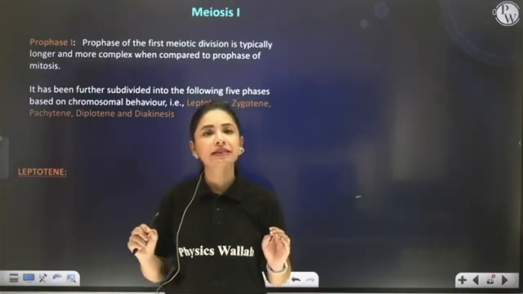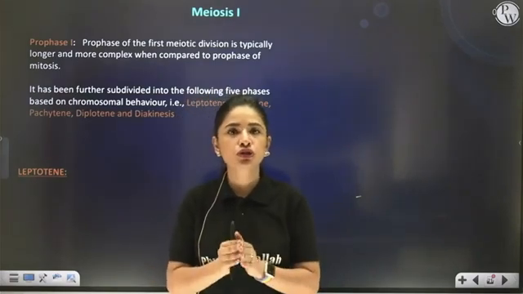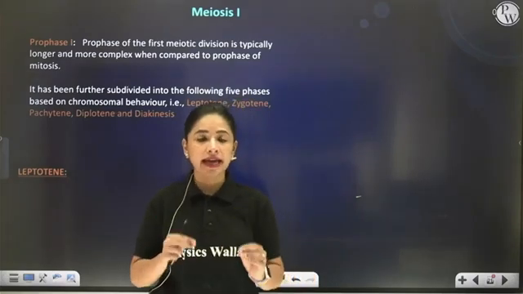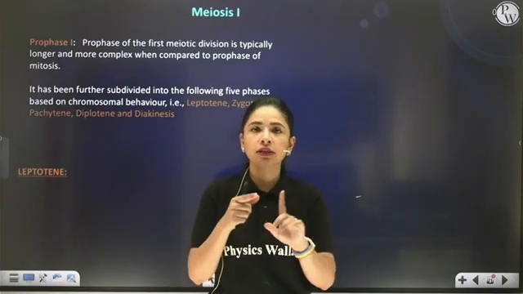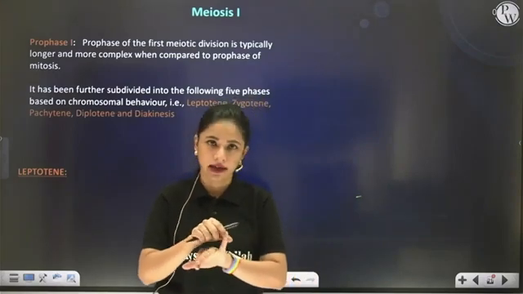So first let's see what is Prophase I. First of all, it's the most complex and elaborate phase of meiosis I, which is subdivided into 5 stages. That is leptotene, zygotene, pachytene, diplotene and diakinesis.